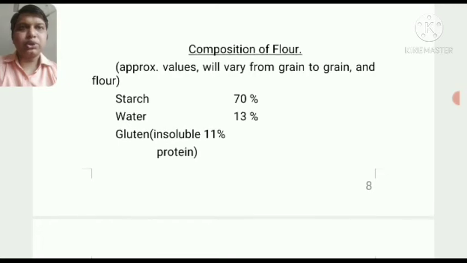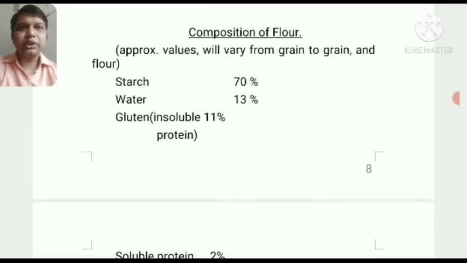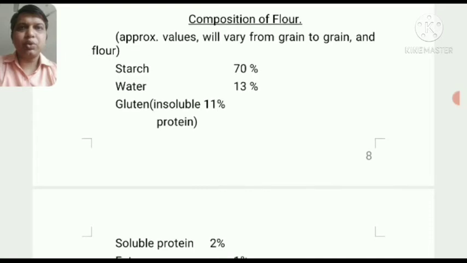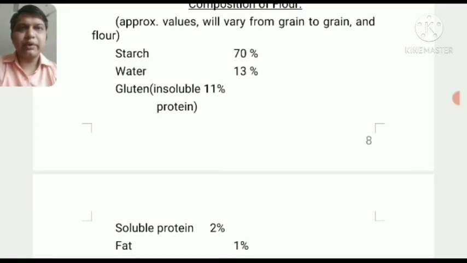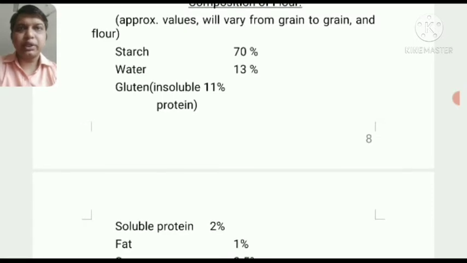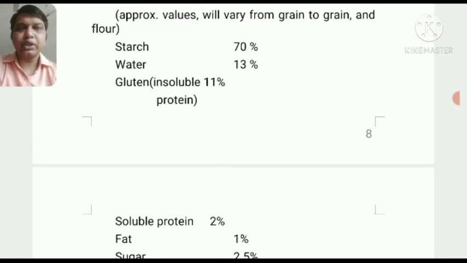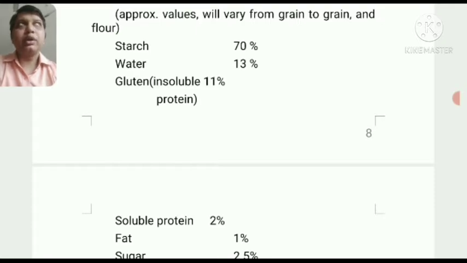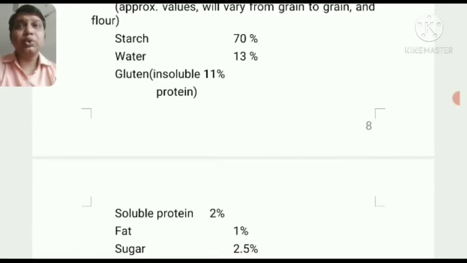Now let's come to the composition of flour, what it exactly has. Starch is near about 70%, the water content near about 13%, and the gluten, an insoluble protein, is near about 11%. That's why it is said that if the percentage of gluten, which is an insoluble protein, is less, around 7%, then the flour is considered good. If it is more than 7%, then the flour is not good because it is insoluble,